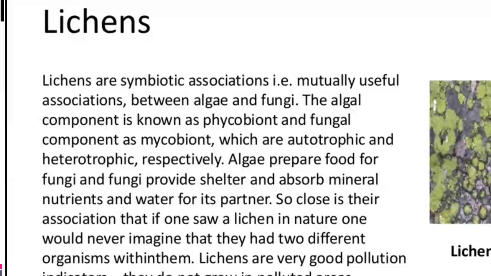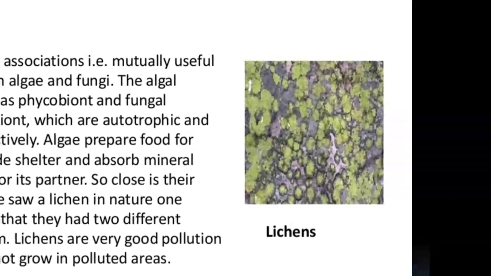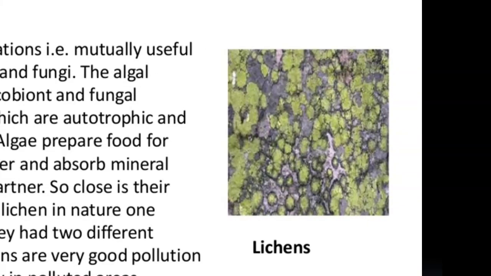The association is so close that if one saw a lichen in nature, one would never imagine that there were two different organisms within it. You can't differentiate that this portion is the algae and this portion is the fungus. It is an association. Lichens are very good pollution indicators. They do not grow in polluted areas. This is the fruiting body of the lichen.